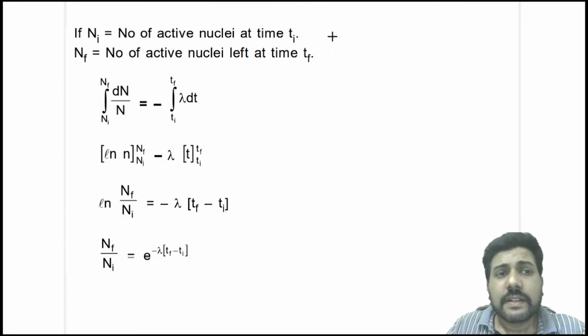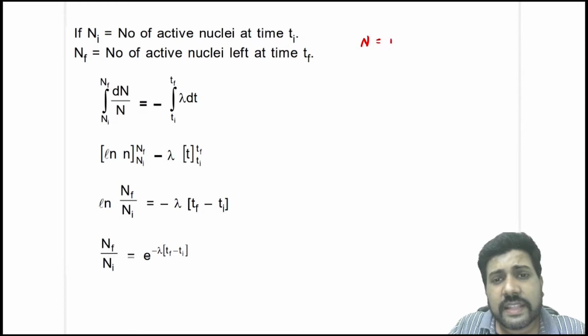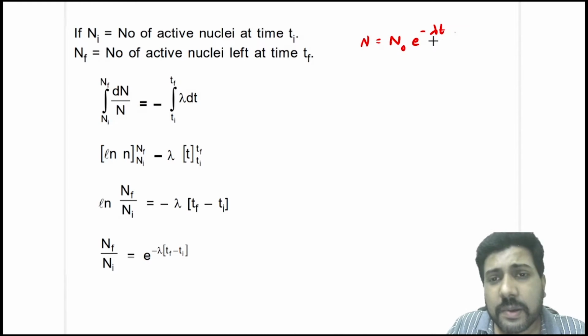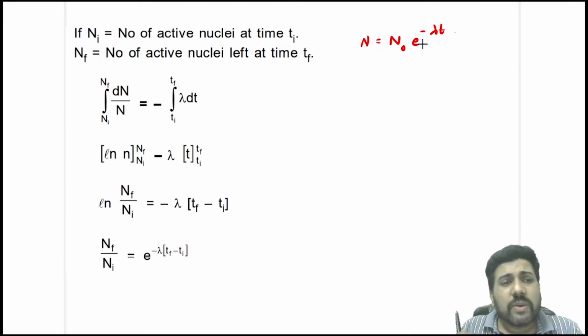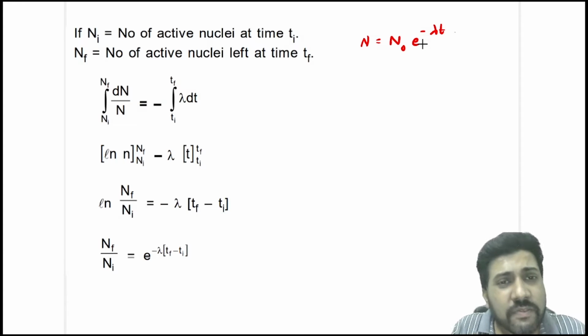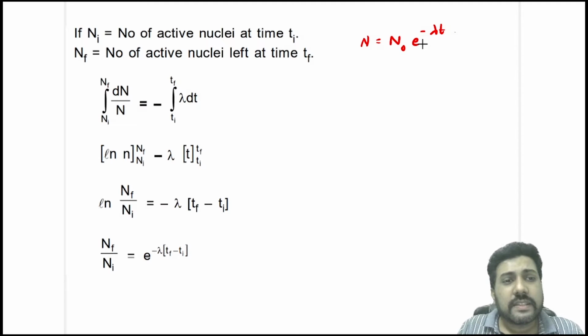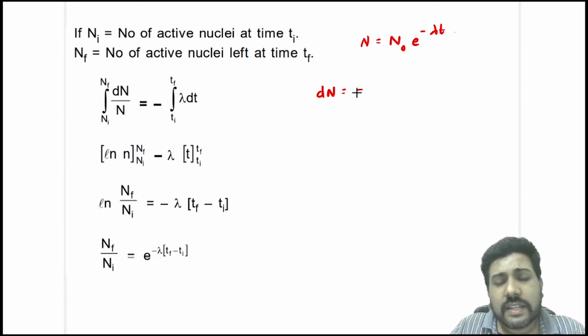All right. Till now, we have discussed that the number of active nuclei left after time t is N naught e power minus lambda t. Now we will generalize this. Suppose we know the number of active nuclei N initial at any time t initial, and the number of active nuclei N final at any time t final. Then you will integrate dN by dt is equal to minus lambda N, right?